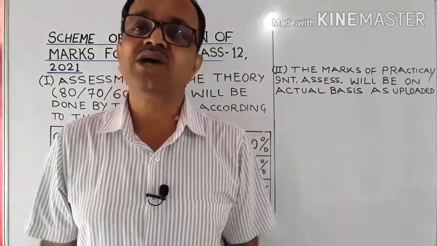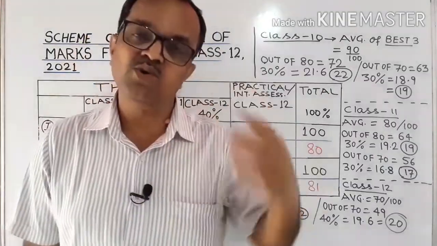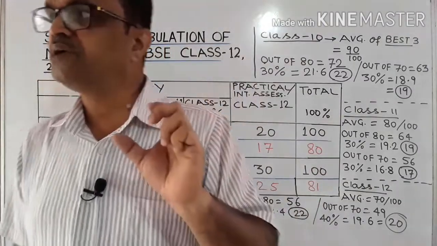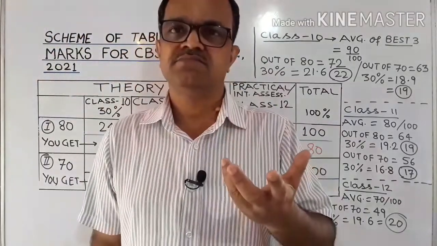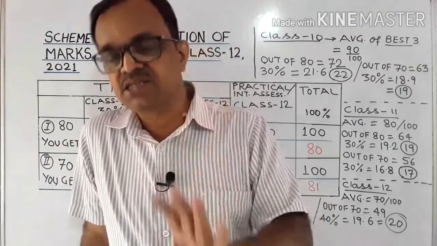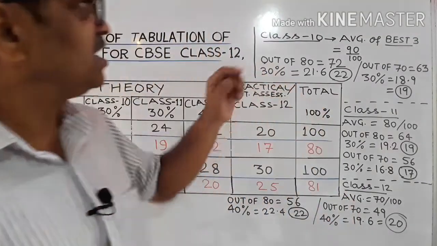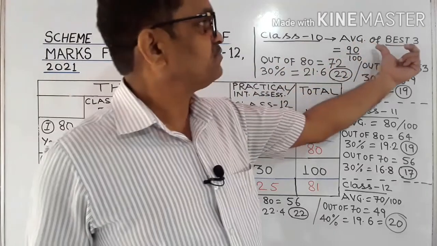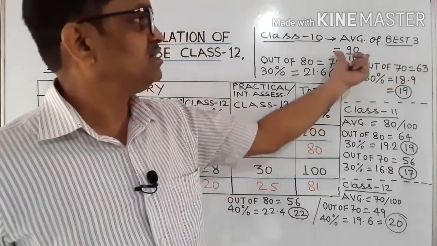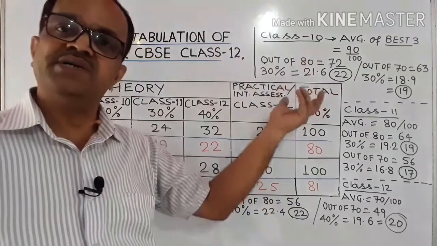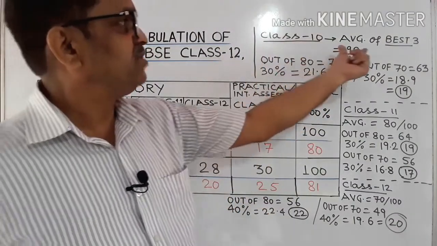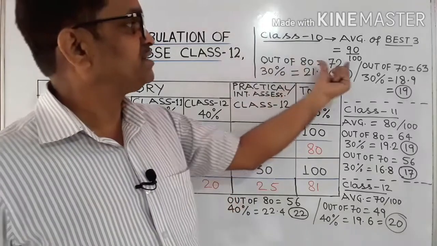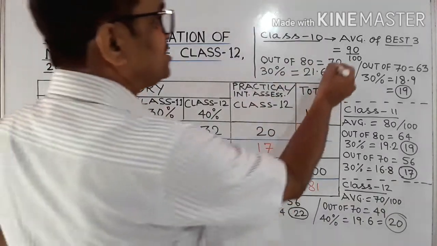Now just have a look at the distribution of marks, which is more important for you people. Suppose the theory paper is of 80 marks, and during the class 10th examination, suppose the best 3 average marks is 90. Means out of 100 you got 90. Then you have to just convert it into out of 80 how much you get. Out of 80 it is equal to 72.